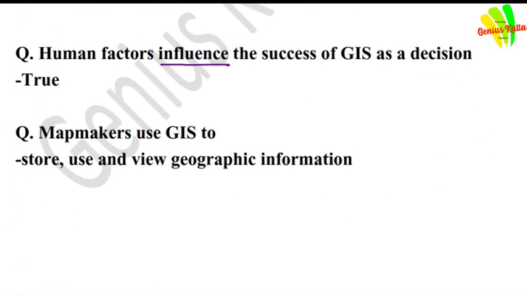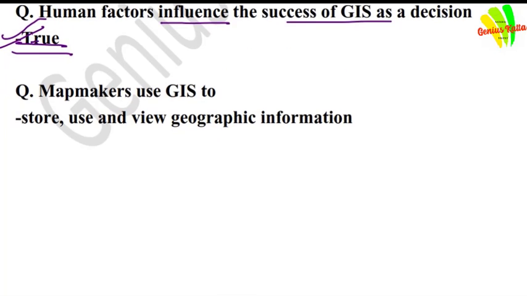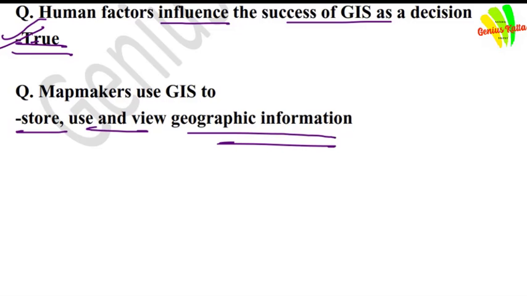Human factors influence the success of GIS as a decision tool. True or false? It is true. Friends, when we discuss GIS components, people are a main component among the five components. Human factors influence the success of GIS as a decision tool? Of course the answer is true. Next question: mapmakers use GIS to store, use and view geographic information.